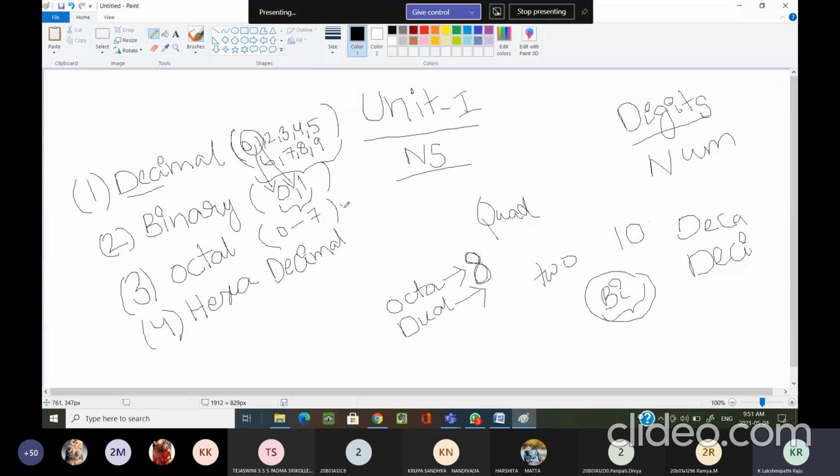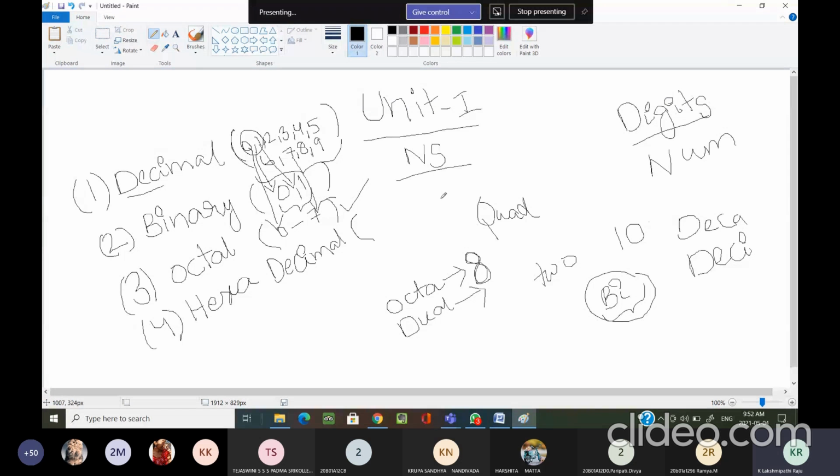Why? Because here we are using the distinct symbols 0 to 7, and the count is 8. Please remember the distinction between the range and the count. The count of symbols is 8. The range is 0 to 7. From where are we getting these 8 different symbols? From the decimal number system only. This is the octal number system. I hope everyone is clear.